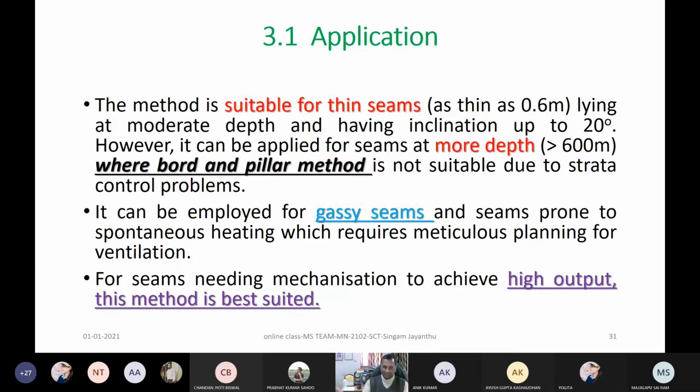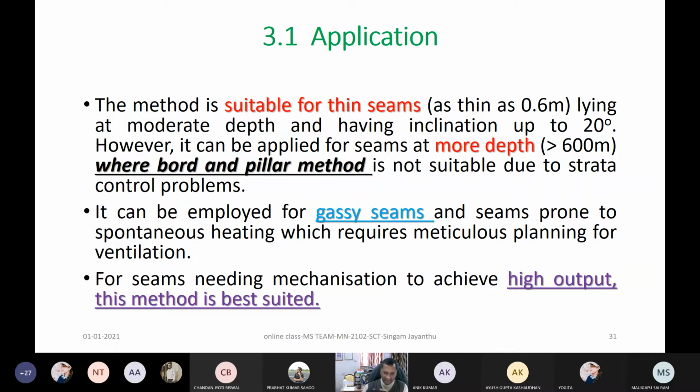In Poland, more than 3.8, or 4.8 is also there for them. In Canada, it is more than 3.5 in some countries. And then in Japan, it is not 4.8. It is more than 2.2 meter thickness that is called a thick seam in that country. So why so much disparity, some change in the terminology itself? Because there is a reason for that.